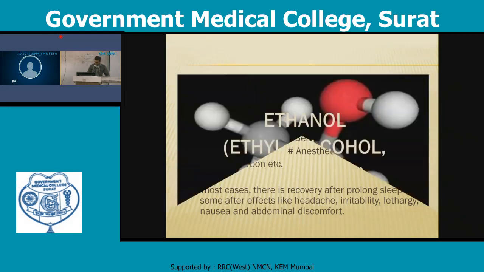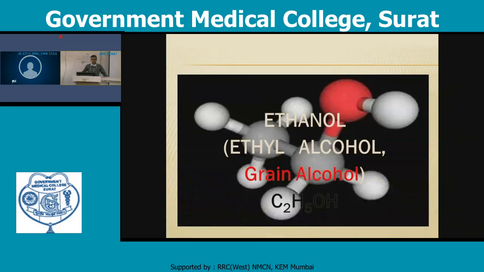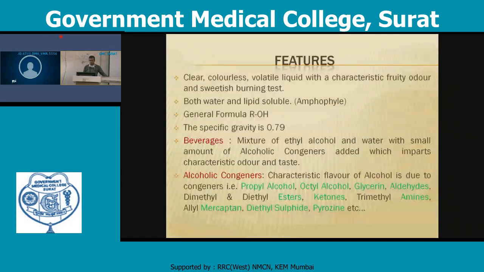Ethanol, another name for ethyl alcohol or grain alcohol, has the chemical formula C2H5OH. It is a clear, odorless, volatile liquid with a characteristic fruity odor and a sweetish burning taste. It is both water as well as lipid soluble, because of that it is also known as amphiphile. The general formula is ROH, and the specific gravity is about 0.79, meaning 1 ml of alcohol weighs about 0.79 gram.